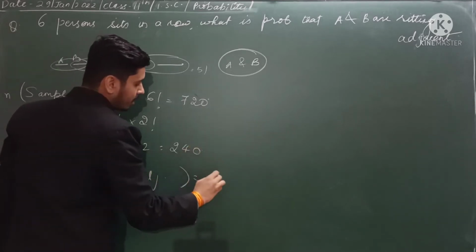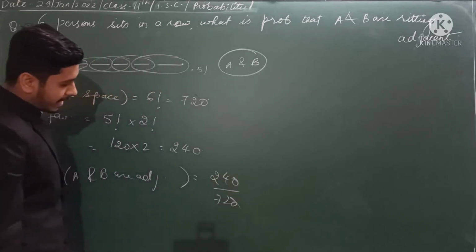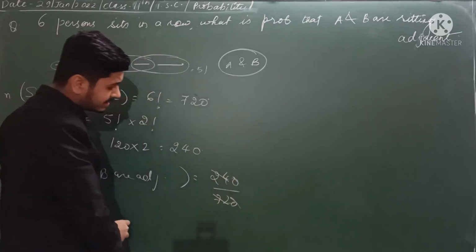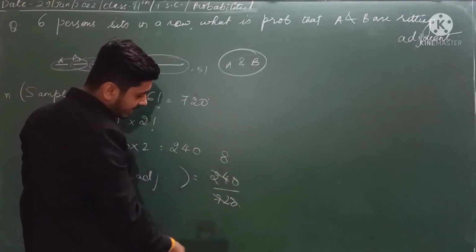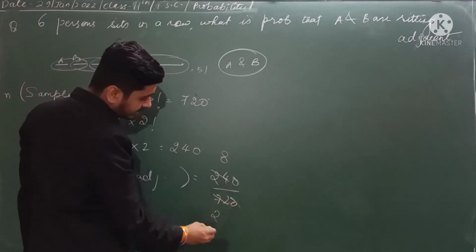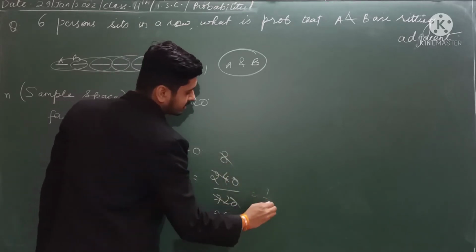It will be the number of favorable outcomes upon the total number of outcomes. If you cancel this with the table of 3, this will be 8 and this will be 24. And this is directly cancelled. So the answer is 1 by 3.